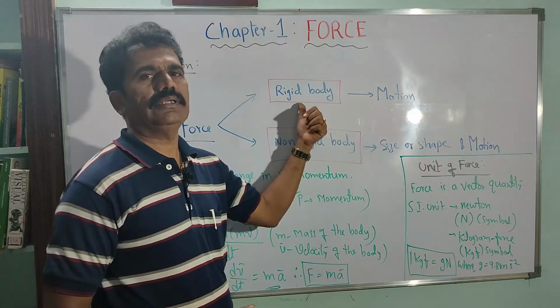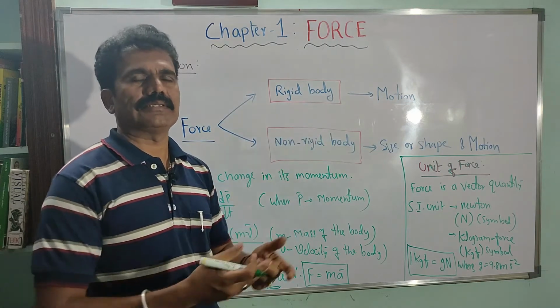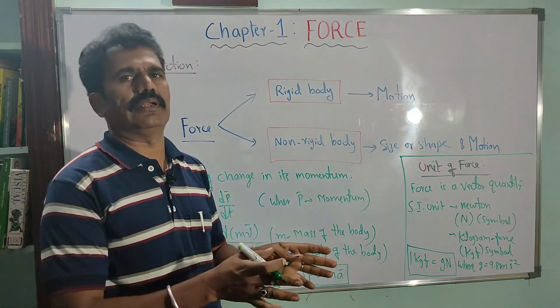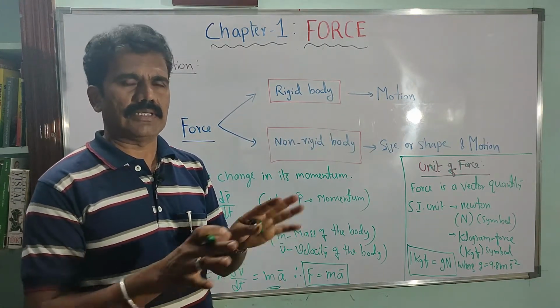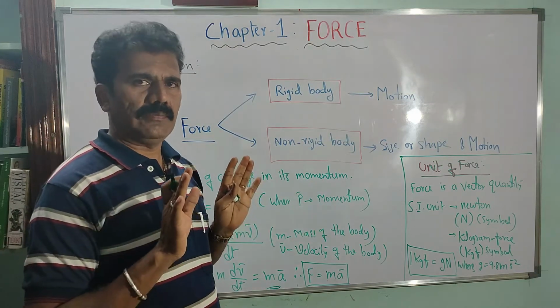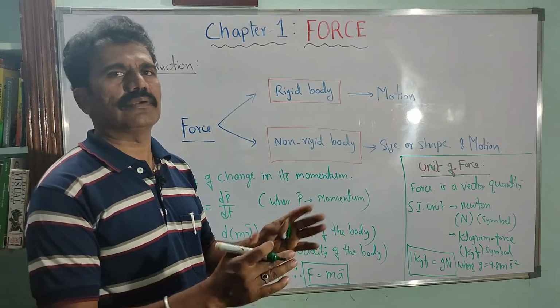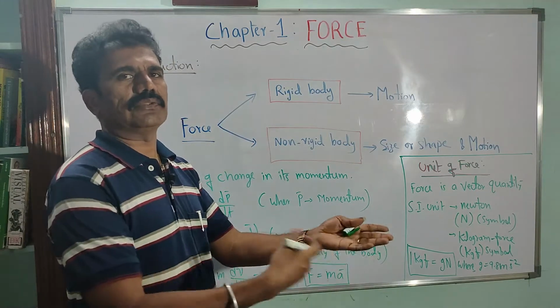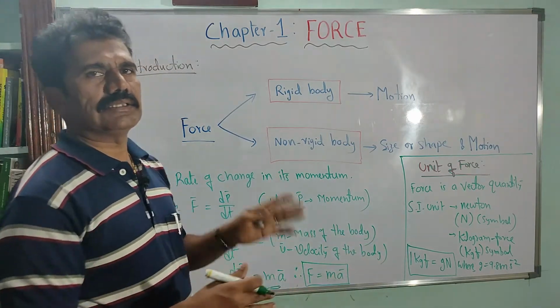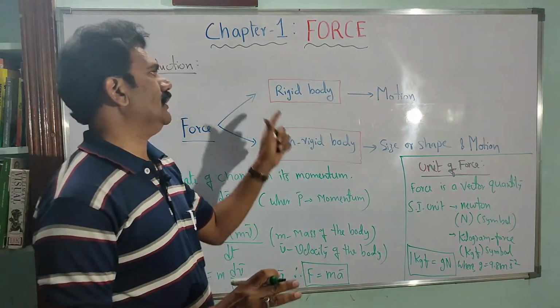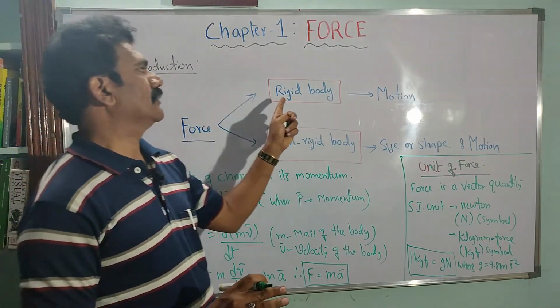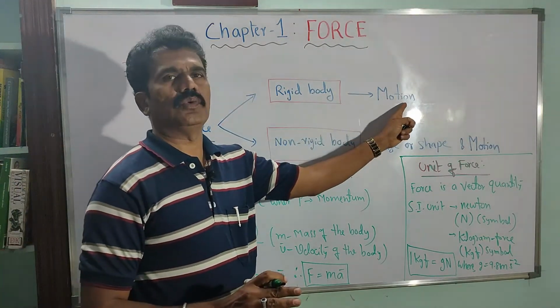For a rigid body, you can take the example of a table or chair lying on the floor. If you apply a mechanical force on it, what happens? It undergoes displacement. The displacement can be described as the body undergoing motion. So when force acts on a rigid body, it gives motion.